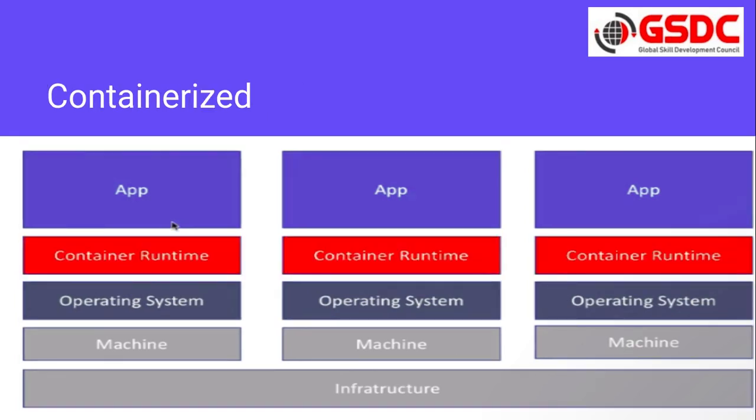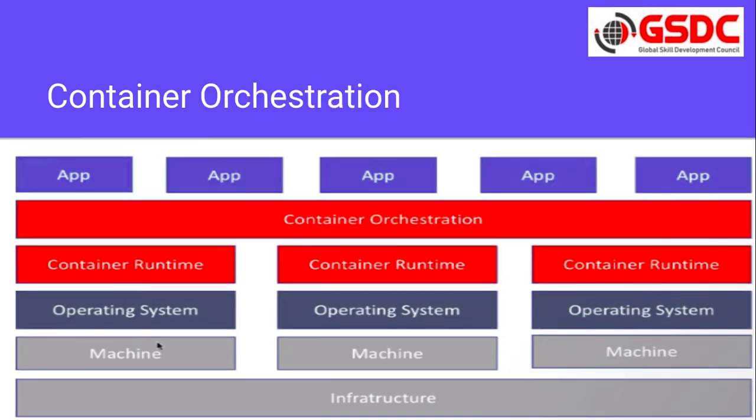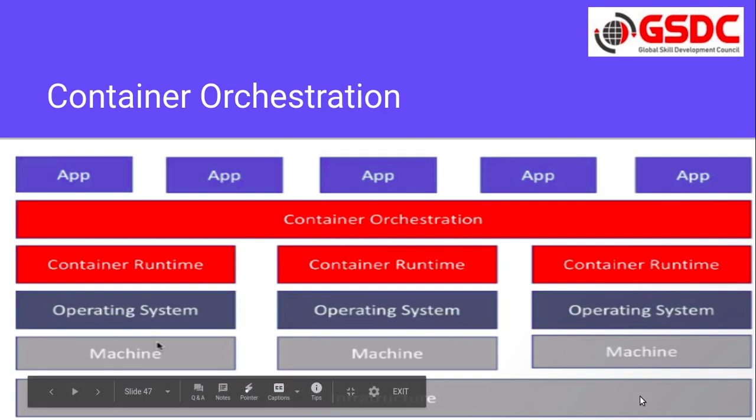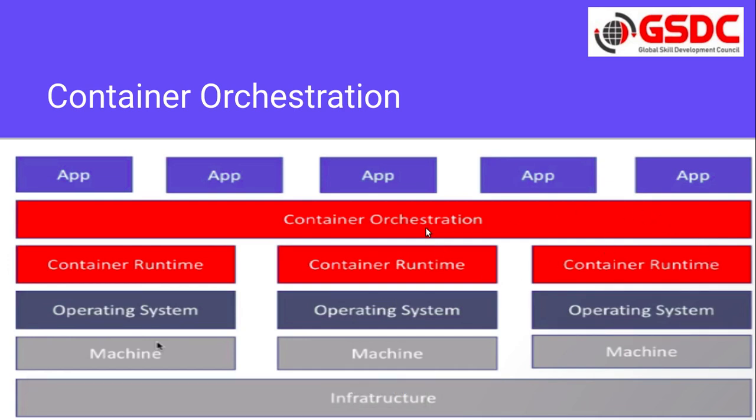Now with the containerized environment, inside a bare metal machine we start a virtual machine, and inside the virtual machine we install Docker, and we can have multiple containers. So this is the type of virtualization we are doing. Now for container orchestration, on the infrastructure we can have different machines, different operating systems, different container runtimes, and to manage all these container runtimes we can have a container orchestration, right? And on top of that orchestration we can have different apps running.